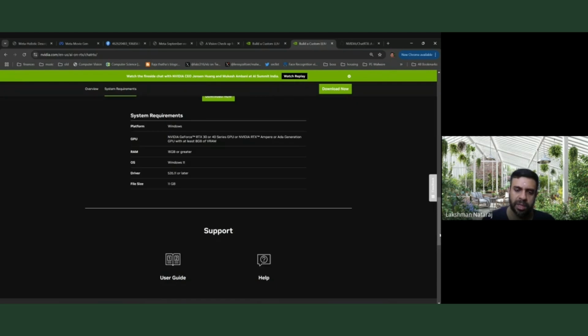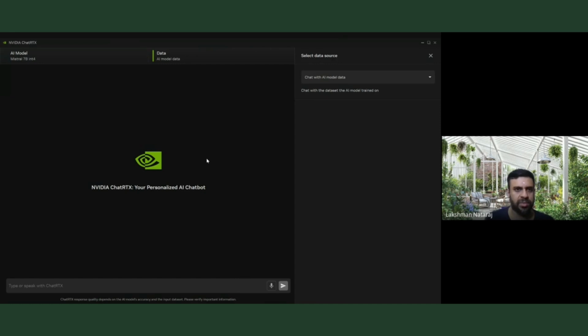For this demo, I downloaded this one. All you have to do is click here, download. You'll get a zip file, then unzip the file and the installer will be there. Then just follow the standard instructions and we will be able to install NVIDIA's Chat with RTX. So this is how it is. Once you've installed it, you have an icon here, NVIDIA Chat RTX.